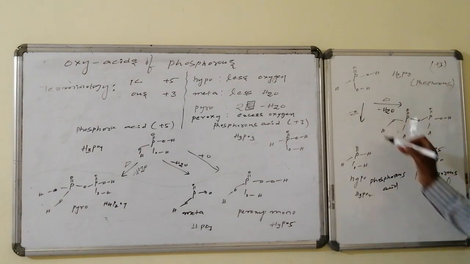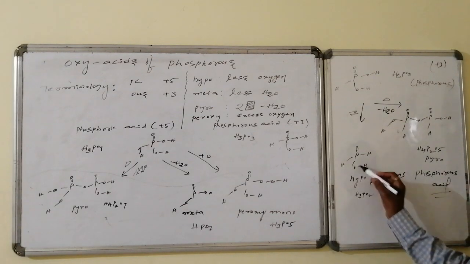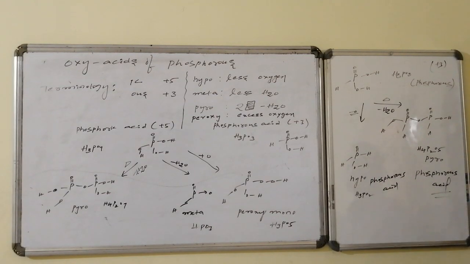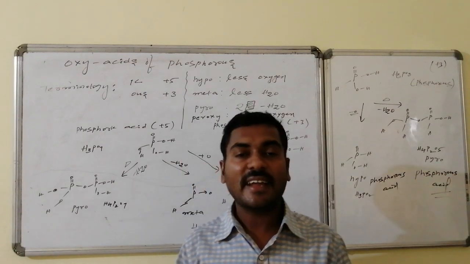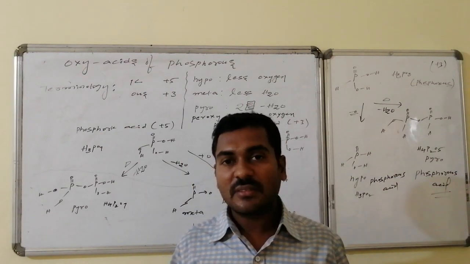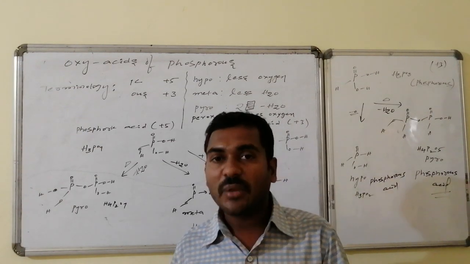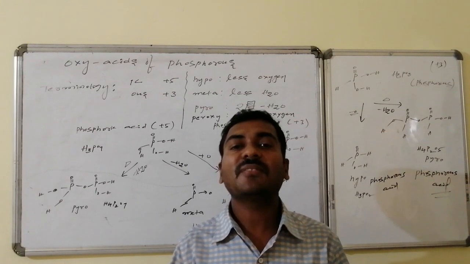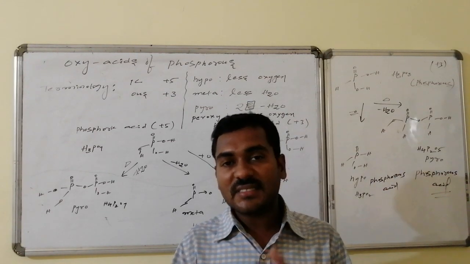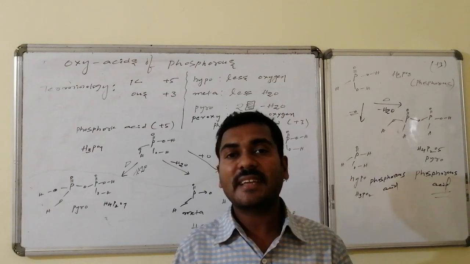If oxygen is eliminated, that is said to be what? Hypophosphorous acid, and here it is a monobasic acid, H3PO2 is the formula. These are the different varieties of phosphorus related acids, their names and corresponding structures, acidity, and why the names are given, and the general way to remember things in an easy fashion as far as the concept is concerned, related to the various phosphorus related acids.